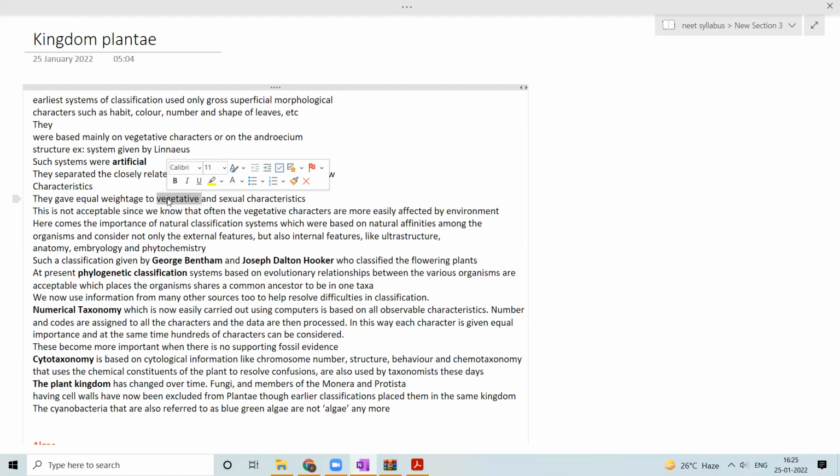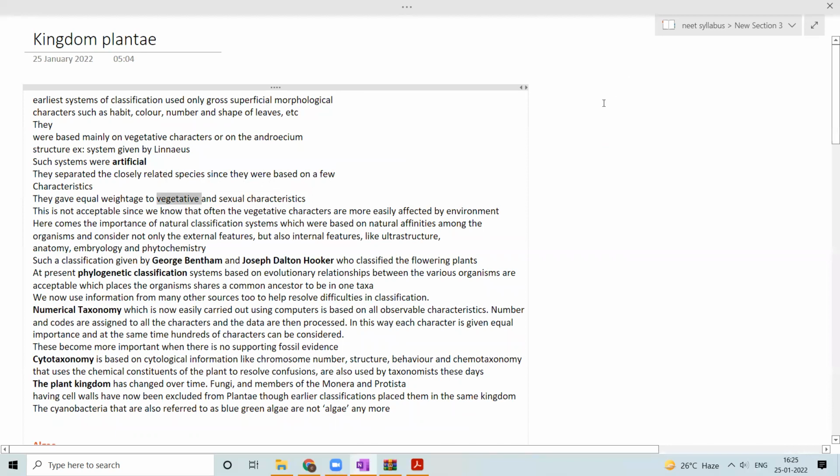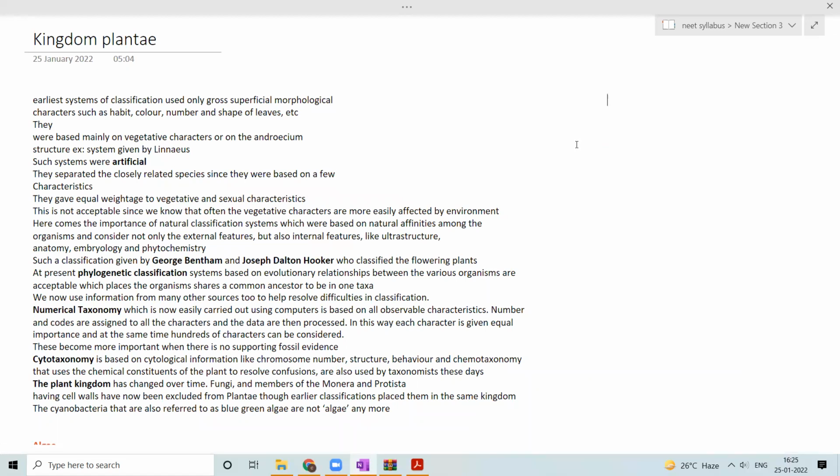So these are the things that happened. Then the natural system of classification came into existence. What is the natural system of classification? In the natural system, embryological characters, cytological characters, cell biology, that means what cell structures are possessed and what the cell wall structures are, and all anatomical features are considered.